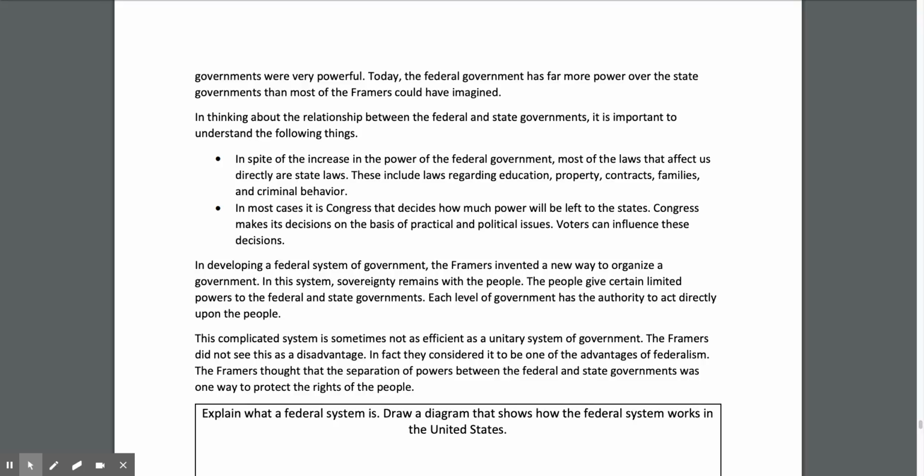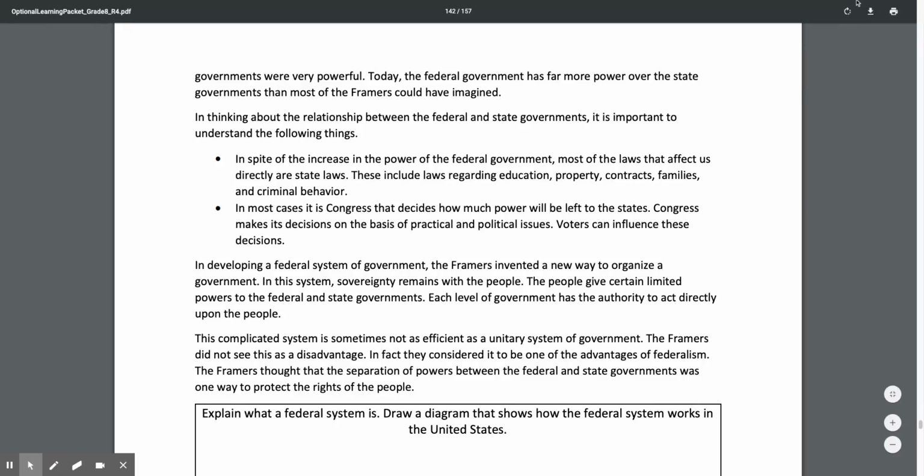This complicated system is sometimes not as efficient as a unitary system of government. The framers did not see this as a disadvantage. In fact, they considered it to be one of the advantages of federalism. The framers thought that the separation of powers between the federal and state government was one way to protect the rights of the people.